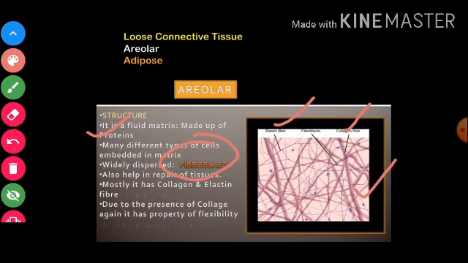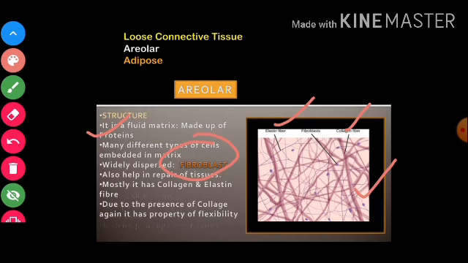Due to the presence of elastin and collagen, it has the property of flexibility, right? Now children, cells are generally connected by a ground substance made up of collagen and elastic fiber. So how do the cells communicate with each other? Children, as I said, in the case of bones, the communication is done by canaliculi, right? The extracellular matrix was very dense, that is why there are canaliculi. But in this case, the extracellular matrix is good enough, which has ground substance and some fibers also. So they actually help in communication between the cells, right?